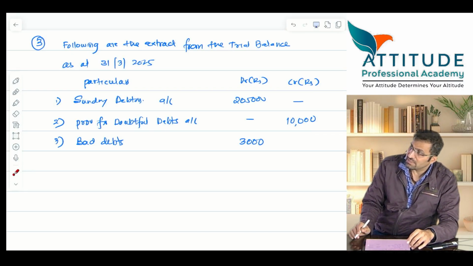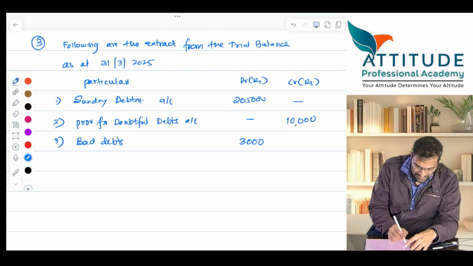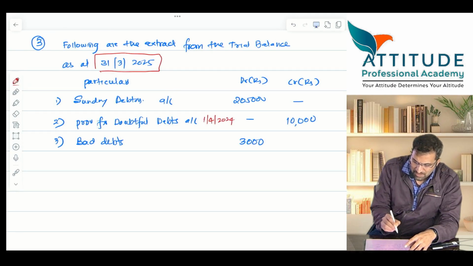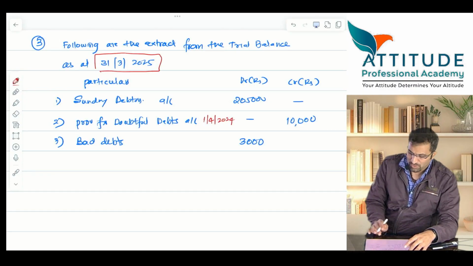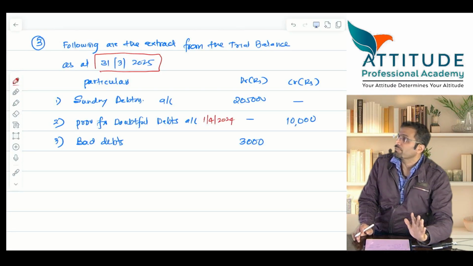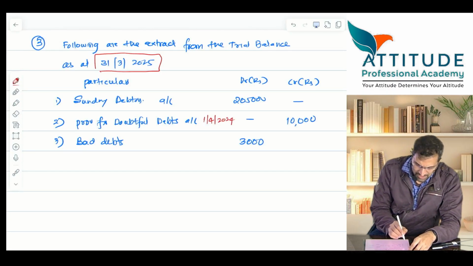Which year? Last year. Last year means if I want to put the date, I can put the date as 1/4/2024, because the trial balance is 31st March 2025. So this is the opening balance, and that opening balance has remained up till year end also. Is that clear? समझ में आ रहा है? Okay, next, additional information.